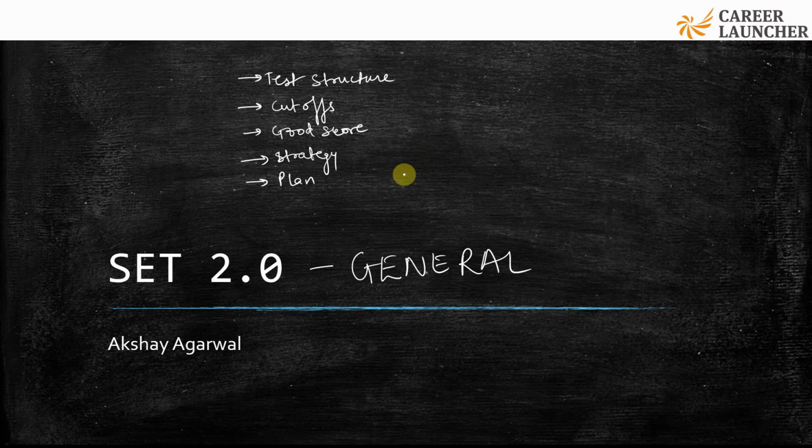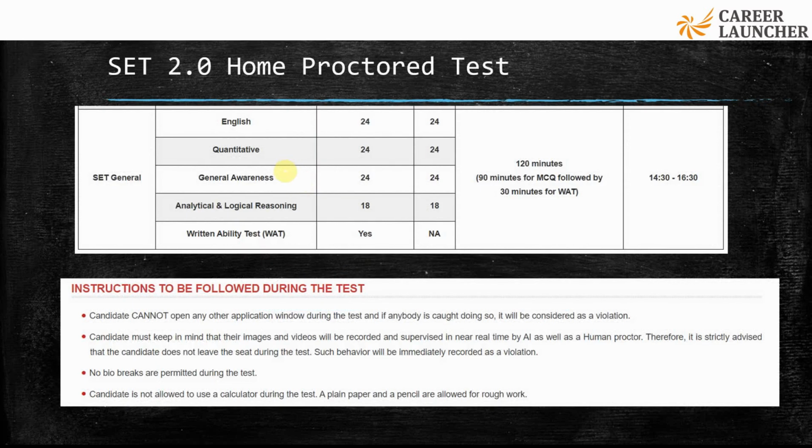So let us see what has actually happened and what the update on SET 2.0 is. As per the update that we got yesterday, in light of COVID-19, the test has been reduced to 90 questions. Earlier it used to be 150 minutes, 150 questions. Now it is only a 90-minute MCQ test with 90 questions across 4 sections. The ratio of the questions in the sections remains the same. It has just been reduced from 150 questions to 90 questions.